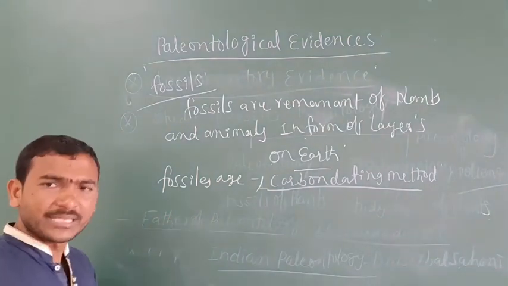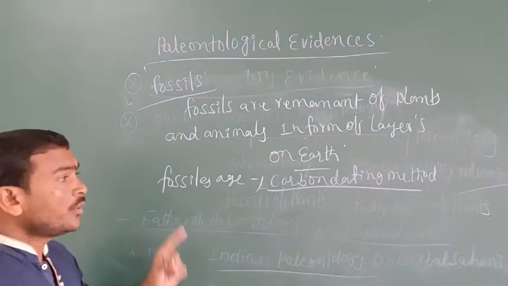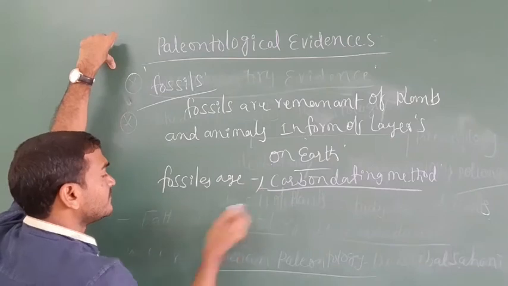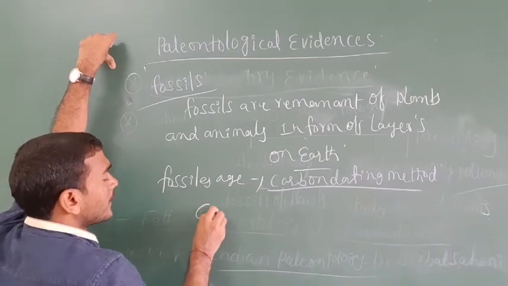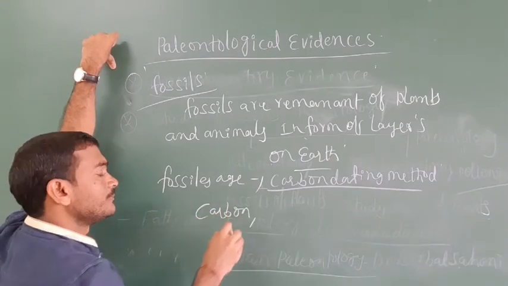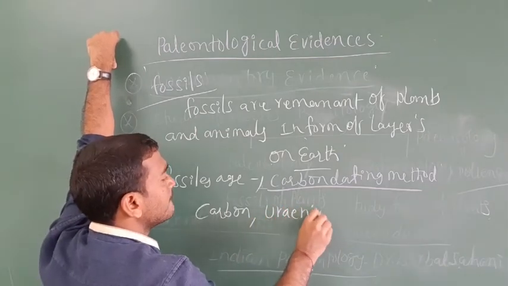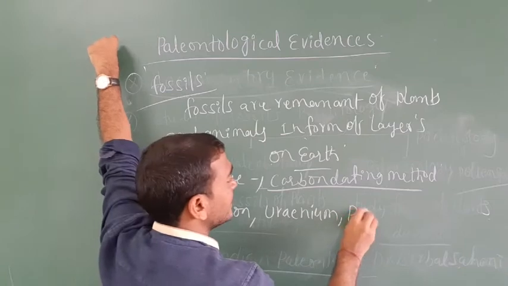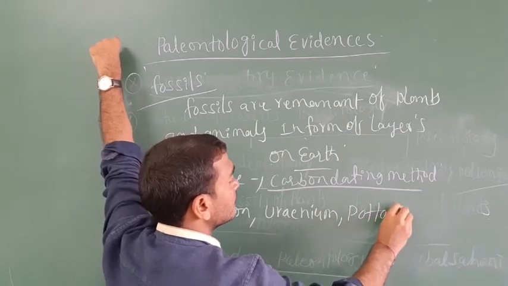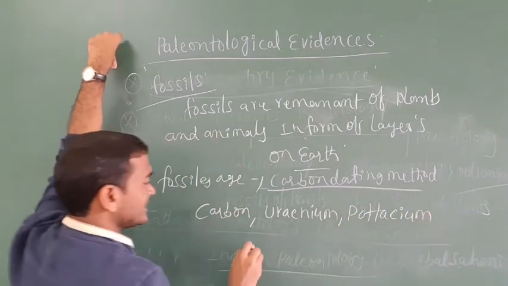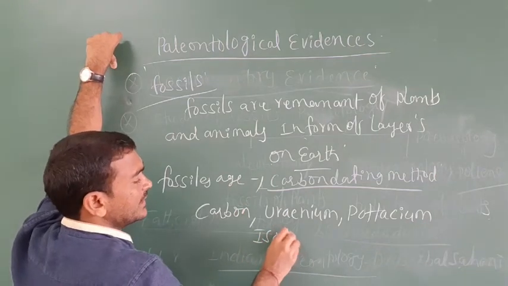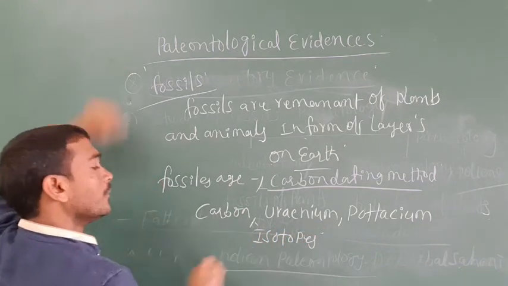In the carbon dating method, which elements do we use?